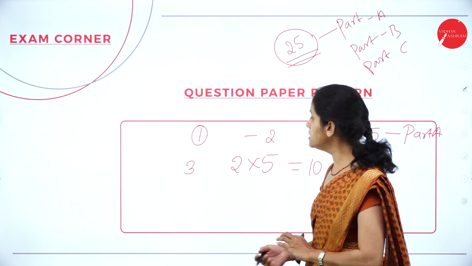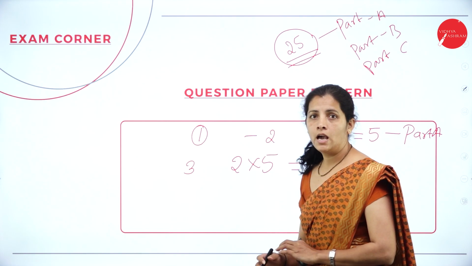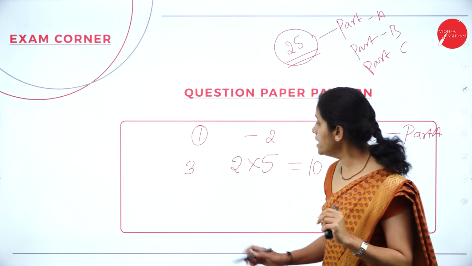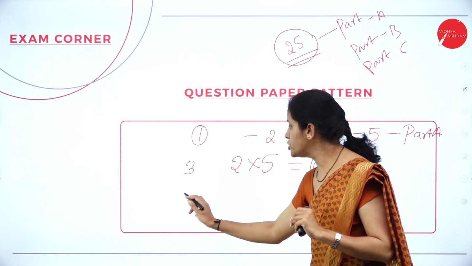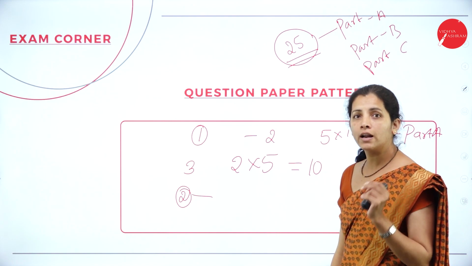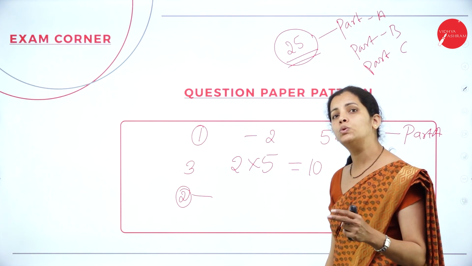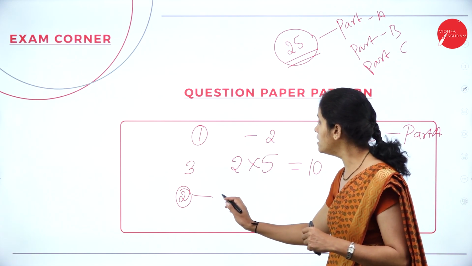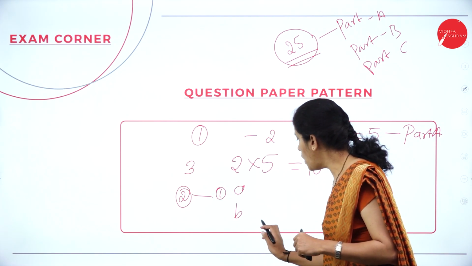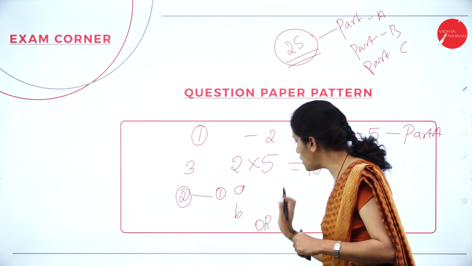Now, if I consider part C, I am going to get 2 full questions. And each question is further divided into 2 questions. So, here first question A and B, I am going to have the option or.